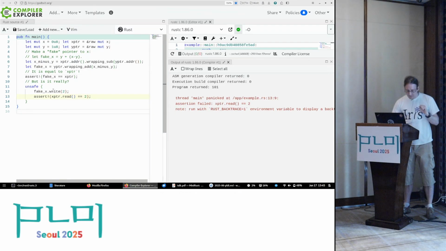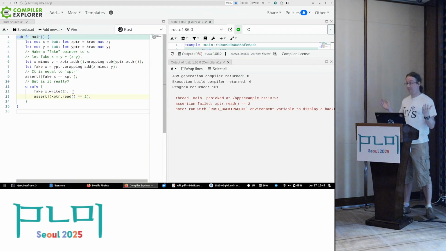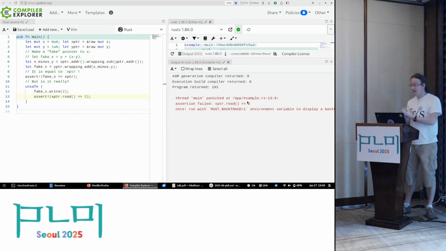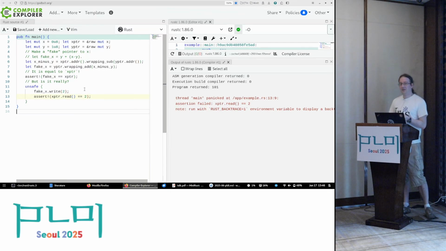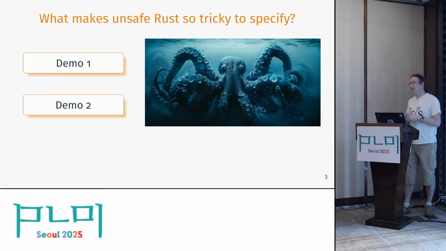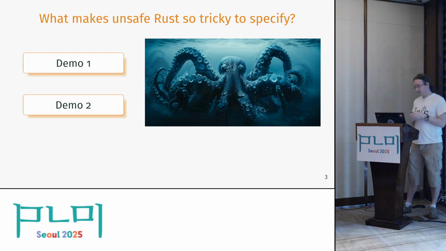And then we write through one of these pointers, and we read through the other. And because it's the same pointer, obviously we should get the result, right? Except if we build this program with optimizations with the latest Rust compiler, we don't. We somehow still get a 1 here, even though we've already written 2 to that place. So again, something weird is going on, right? That's why there's a kraken in unsafe Rust. It can really turn your program into some very strange nonsense.